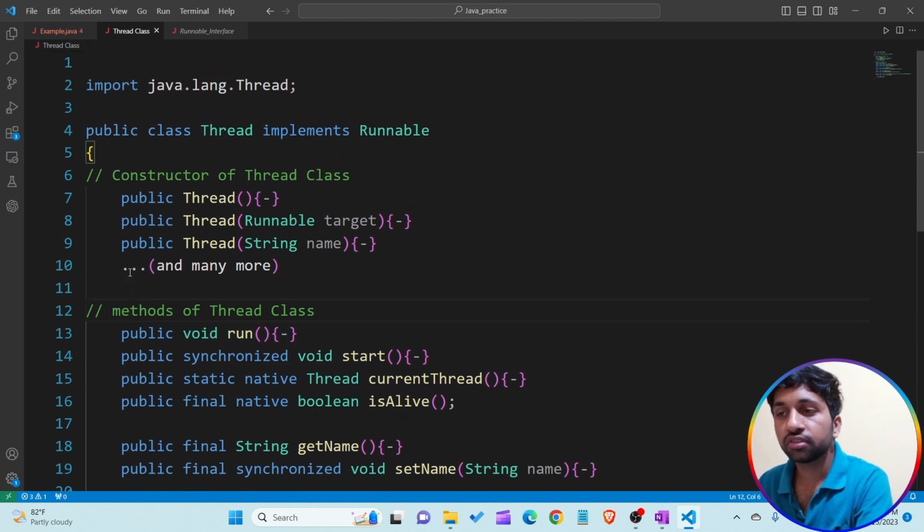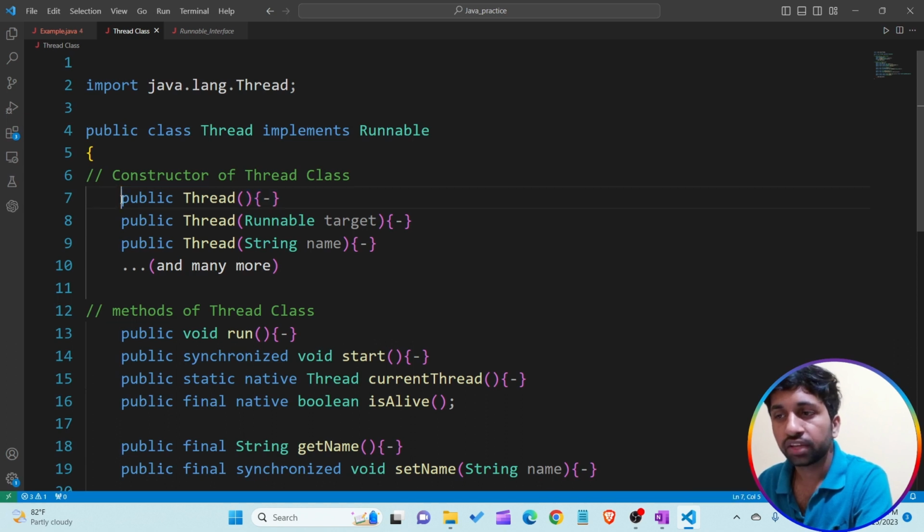My requirement is that I want to attach the code of class A to the threads T1, T2 and T3. So I just want to see what constructors are present in the Thread class. The first constructor is known as the default constructor, which does not take any argument.